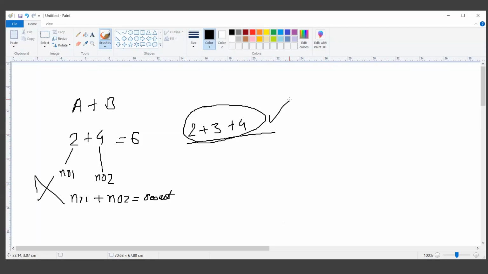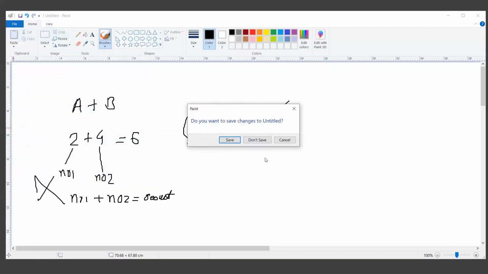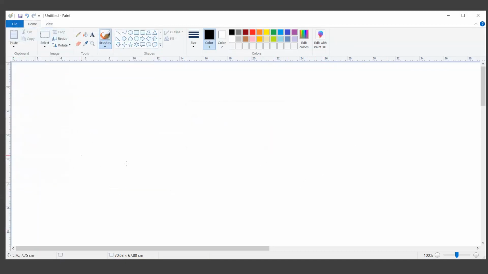So there is an approach where we convert this into the postfix or a prefix expression and then evaluate it using that particular form. So let's learn how to convert an infix notation or expression into the postfix expression. Let me take a blank screen.